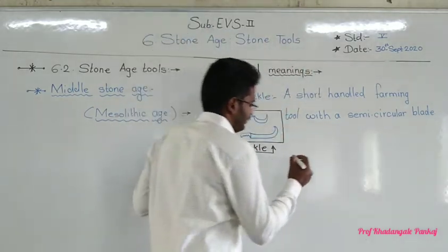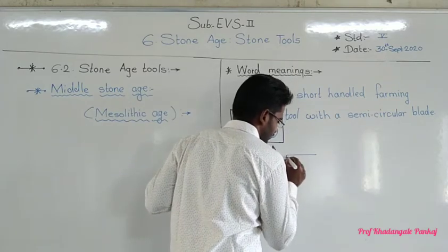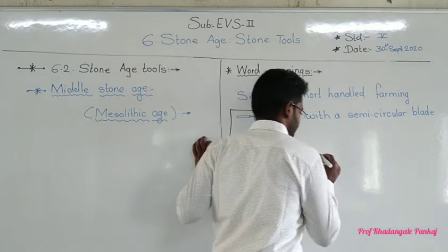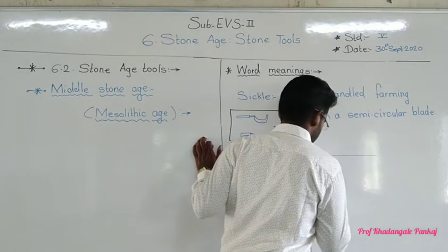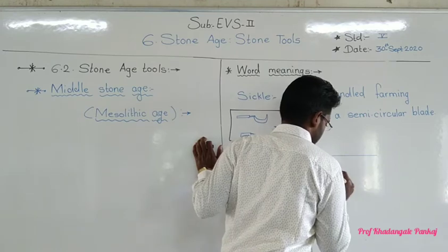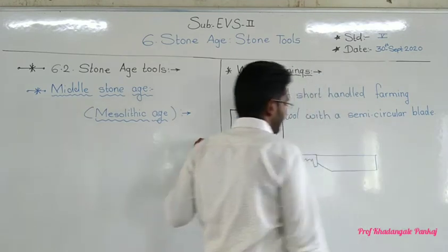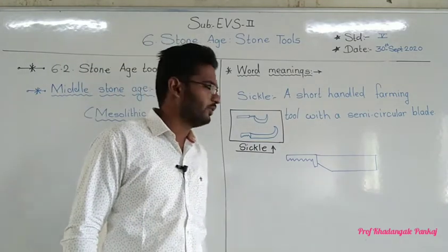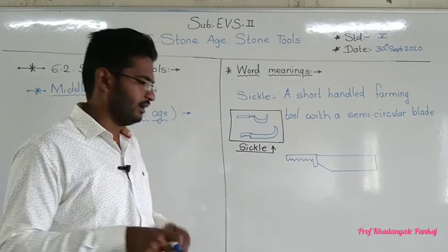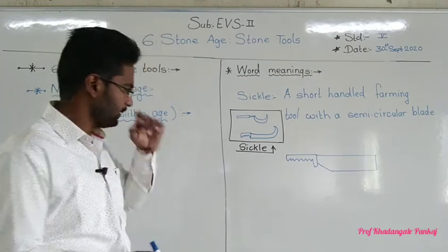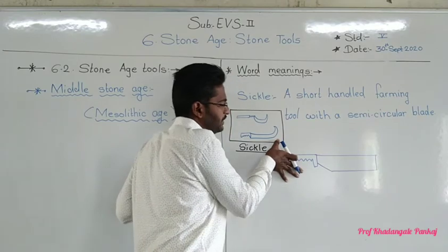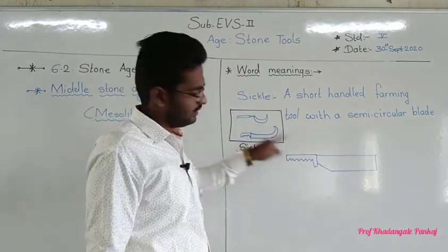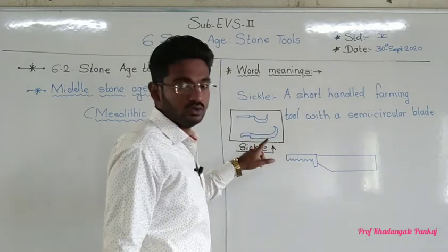What do you call this? Very good. I'm not going to tell you, you are telling me. In Marathi we use the same word for both: koita.